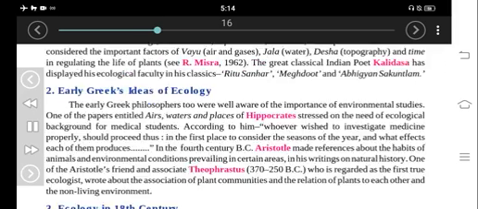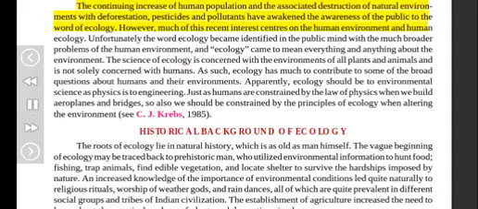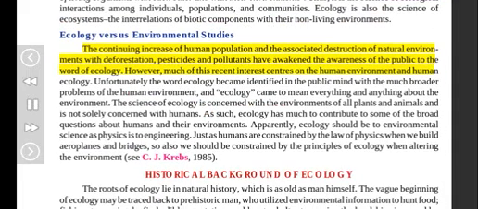Ecology versus environmental studies. The continuing increase of human population and the associated destruction of natural environments with deforestation, pesticides and pollutants have awakened the awareness of the public to the word ecology. However, much of this recent interest centers on the human environment and human ecology. Unfortunately, the word ecology became identified in the public mind with the much broader problems of the human environment, and ecology came to mean everything and anything about the environment.